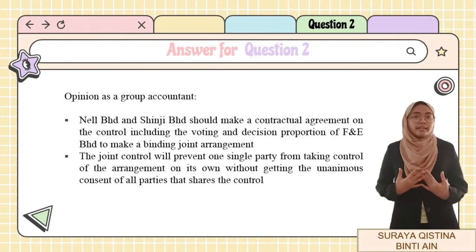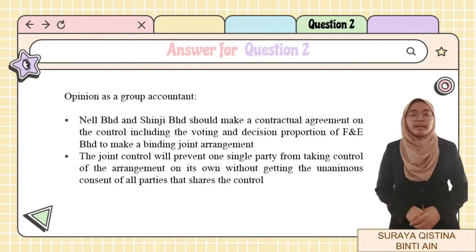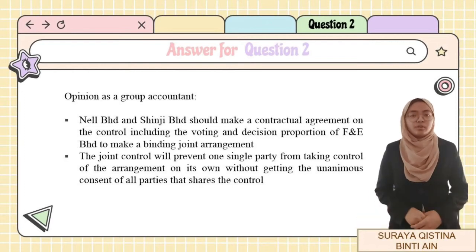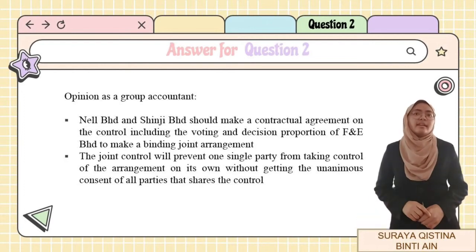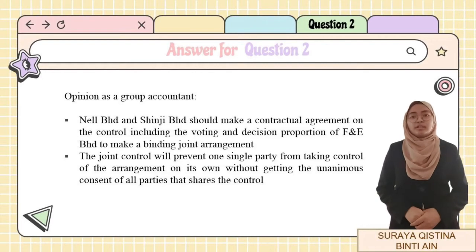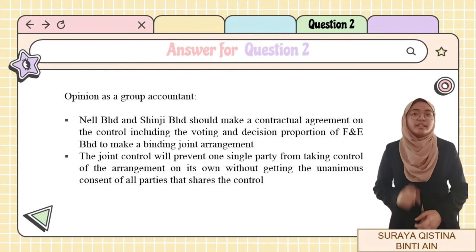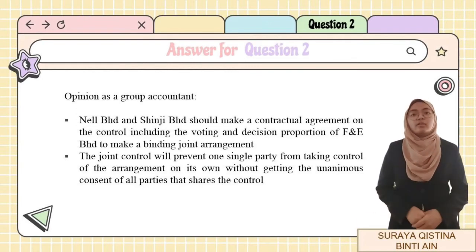As the group accountant, it is advisable for Nel Berhad and Sinjis Berhad to draw a written contractual arrangement on their controlling interest in FNE Berhad as proof of joint control and joint arrangement. The joint control will prevent one single party from taking control of the arrangement on its own without getting the consent of other parties that shares the control.